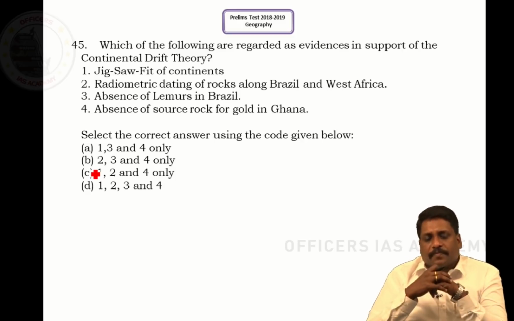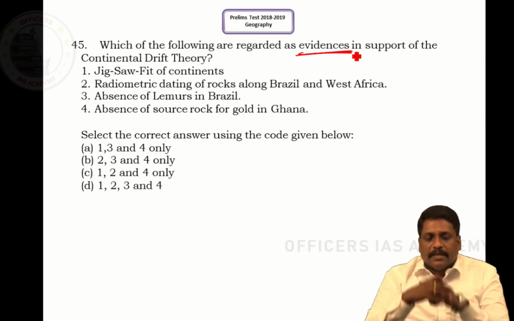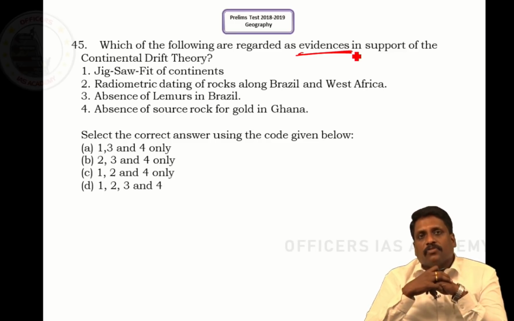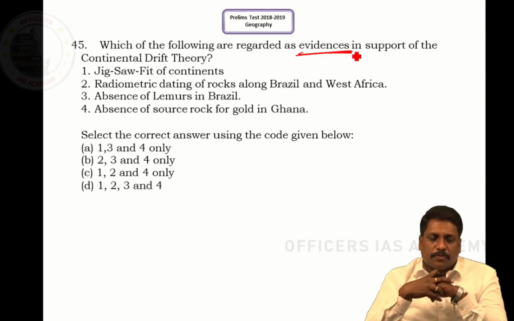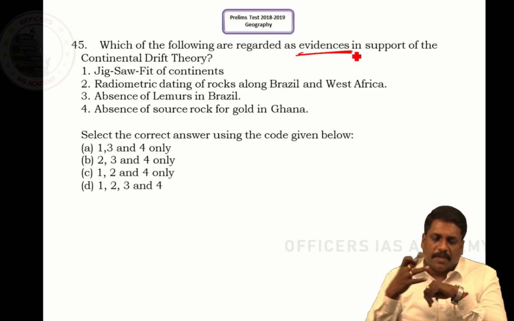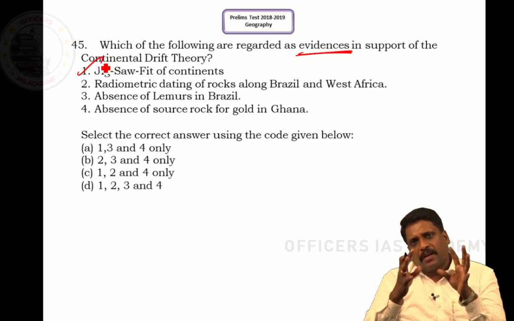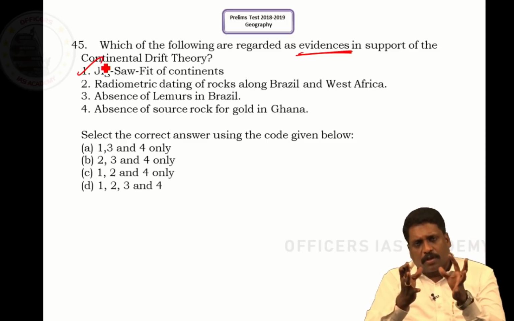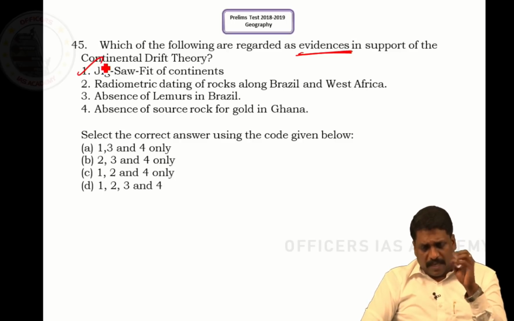Question number 45. Which of the following are regarded as evidences in support of continental drift theory? Right, sir. So many evidences we have. Among this, which is the best option we have, that's what we have to see. See, one, it is jigsaw fit of continents. Particularly when I talk about South America and Africa, the jigsaw of the continent is taken as one of the very important evidences to support Alfred Wegener's continental drift theory.